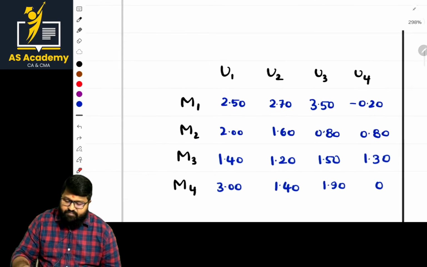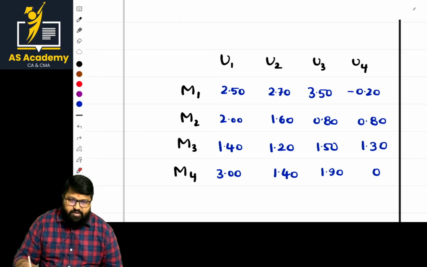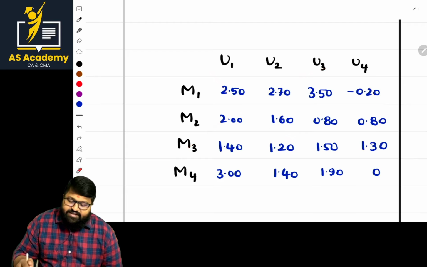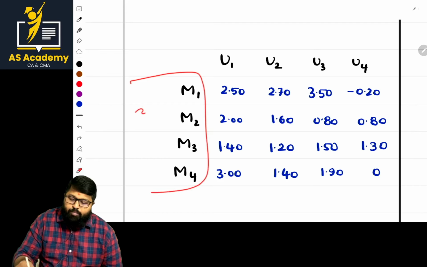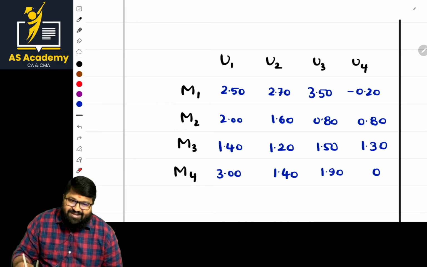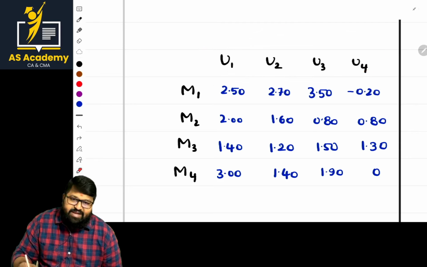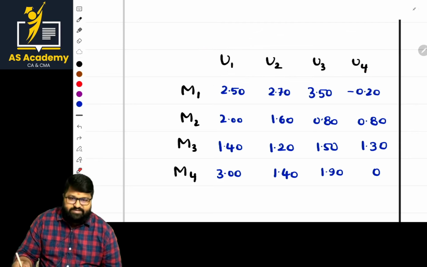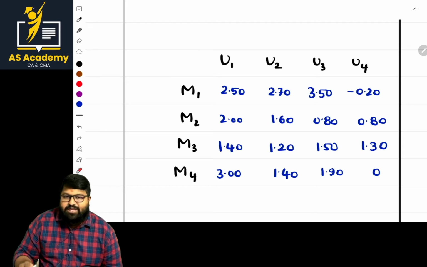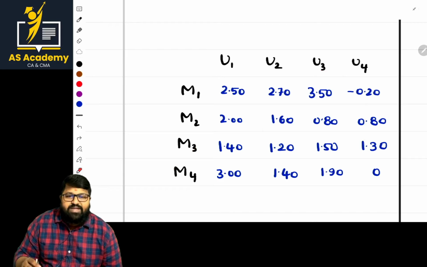If you go with this one, whatever question I mentioned, I have copied the same part. If you're going with this one, then it's wrong. Why wrong, sir? Normally, the row part will always be from the maximizing player's point of view, and the column part will always be from the minimizing player's point of view, that is minimizing losses. Here, management will never maximize the pay. They will try to reduce the pay. So this pattern is wrong. We have to change and arrange them properly.